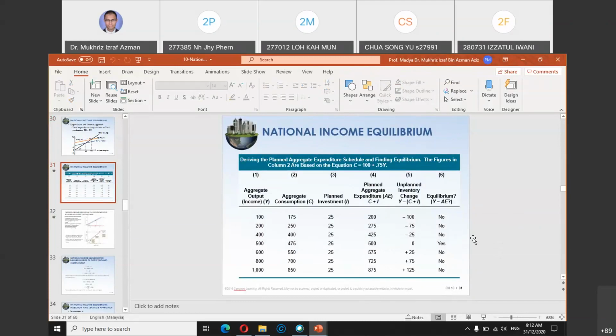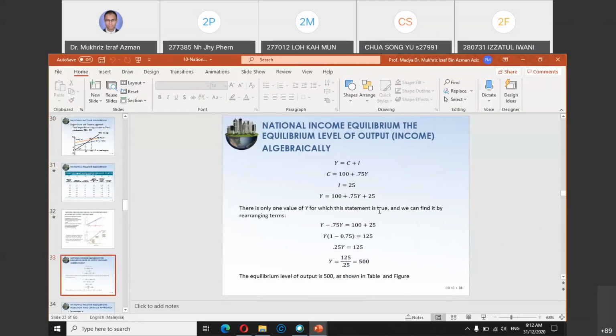You can also look at this simple mathematics. You know that Y equals C plus I. At the same time, the consumption function is A plus BYD. A is your autonomous consumption. B, what you see here, 0.75, is your MPC, marginal propensity to consume.